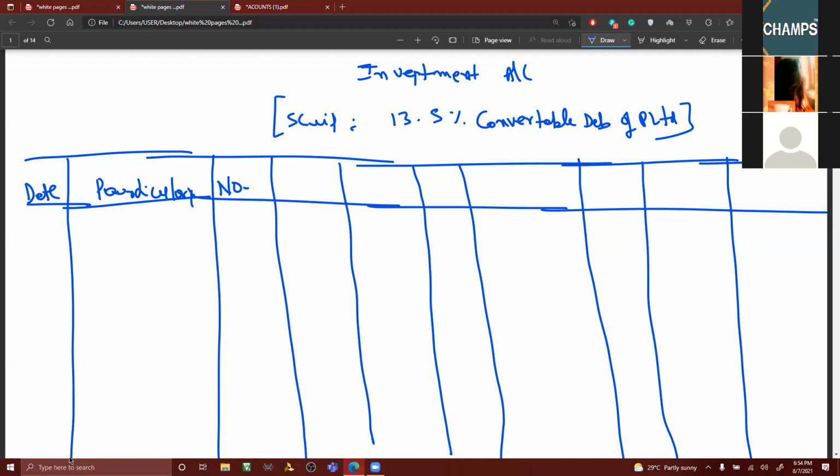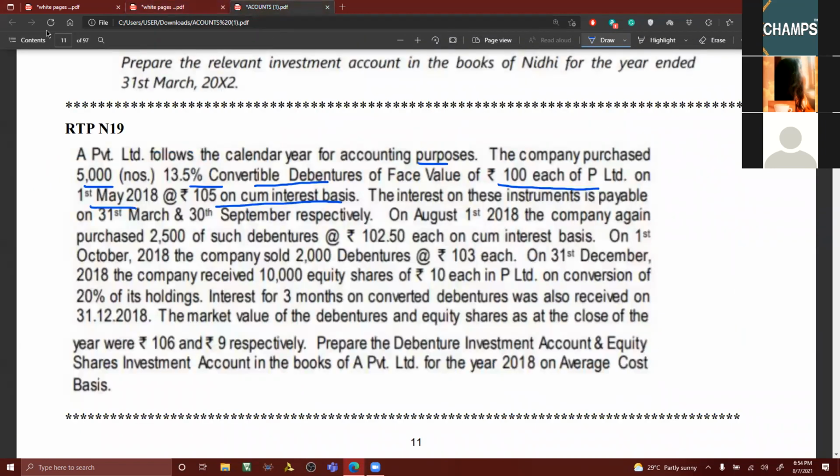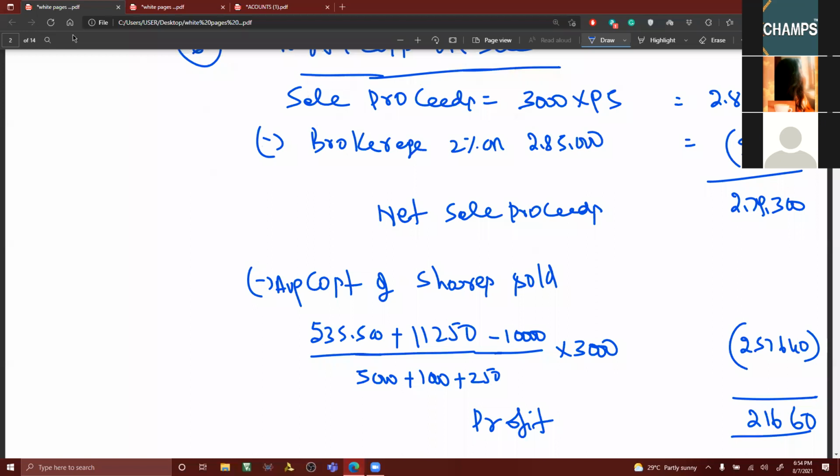Better you write number here. Interest, amount, date, particulars, number, interest and amount. Date, particulars, interest and amount. So for this, again, I have to go for working notes.